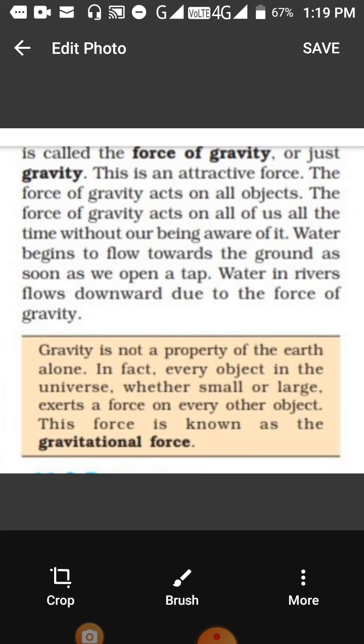Two objects which have a very big size will be pulled towards each other, like the earth and the moon, which are pulled towards each other because of their size. Objects which we see around us are not of big size, therefore they do not attract or stick to each other. Clear?